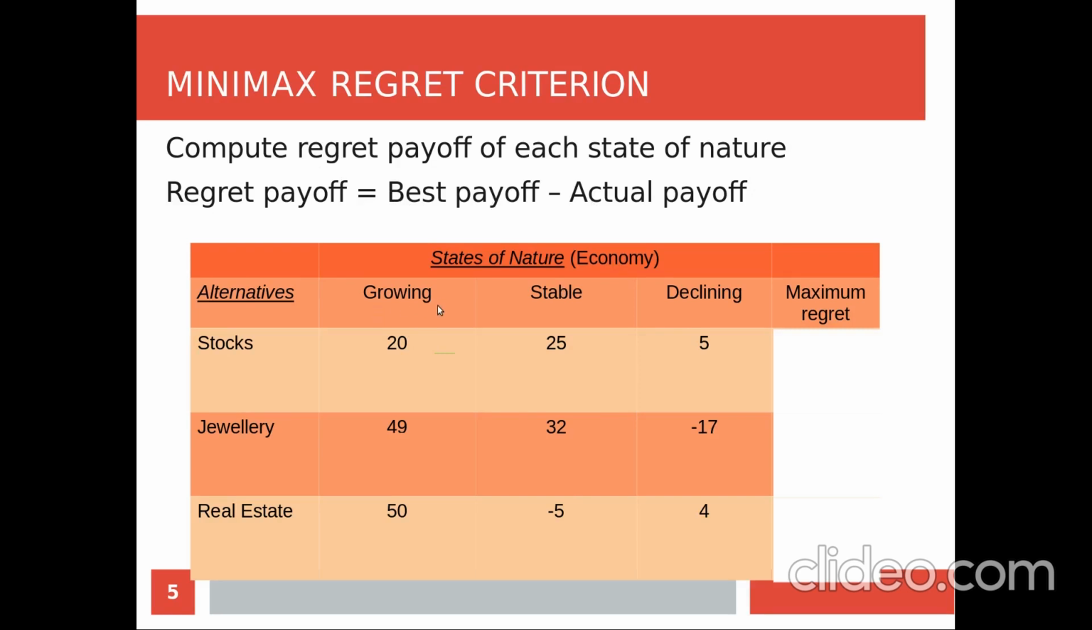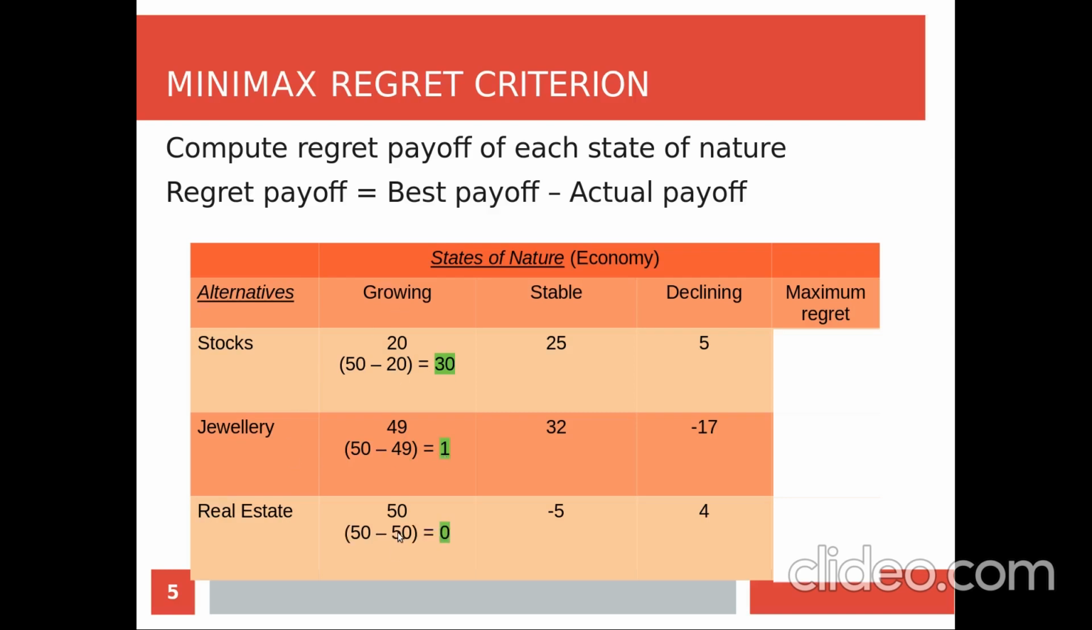Consider the state of nature growing. We have three values: 20, 49, and 50. The best payoff is 50, the maximum value. And we are going to find the regret payoff for the actual payoff 20, that is 50 minus 20 is 30, which is the regret payoff of the alternative stocks based on the economy growing. And next is 49. So 50 minus 49 is 1, which is the regret of jewelry versus growing.